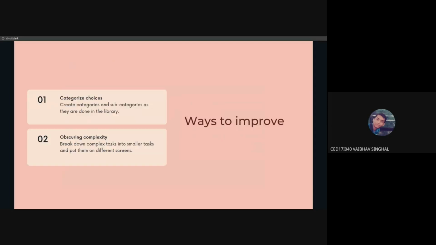So the way to improve this is by categorizing the choices. In a situation where it's inevitable to have many options, it's good to categorize them, and even break them down into smaller tasks. You would have actually seen these two things when Arul explained Miller's law. So these two are related. You can combine these two laws if you design a product, or a website, or any sort of thing like that.